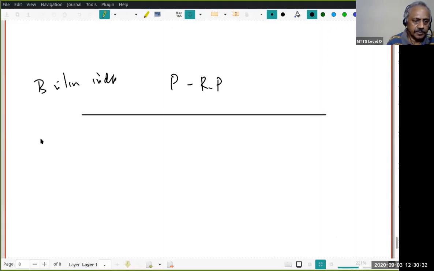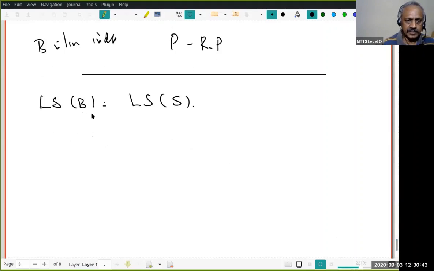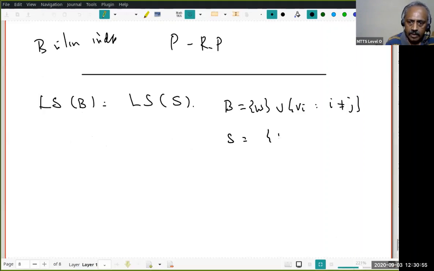Now I have to prove the linear span of b is the same as the linear span of s. Notice what is the difference between b and s? b is w union vi, i not equal to j, and s is all vi, 1 less than or equal to i less than or equal to k.